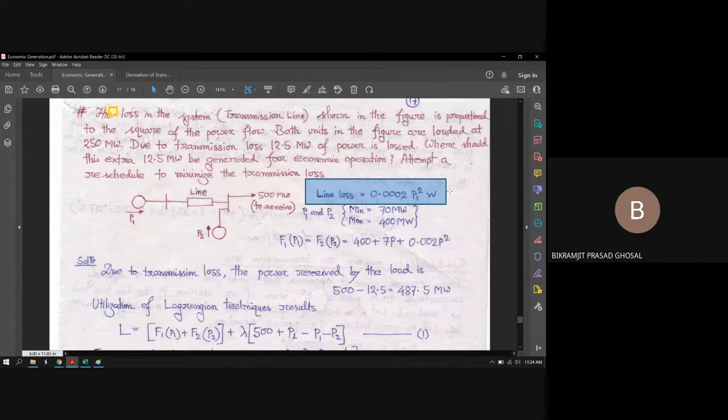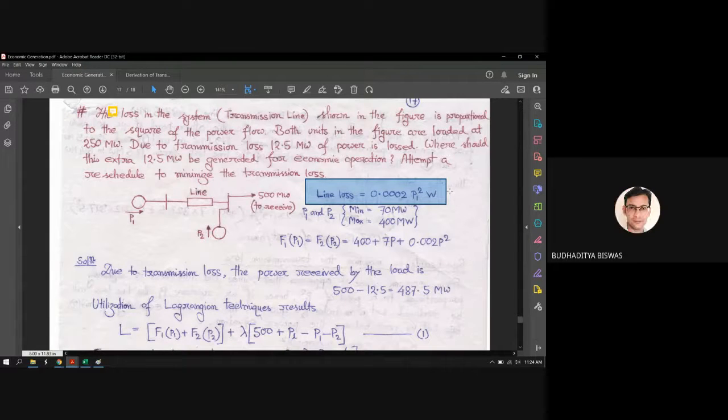If it's zero? Oh, I explained a little while ago what the problem would be if it's zero. If P1 equals 0, then the total load demand is not satisfied by P2 alone, because P2 can generate a maximum of 400 megawatt and the load demand is 500 megawatt. So you cannot make P1 0. Now give the next answer.